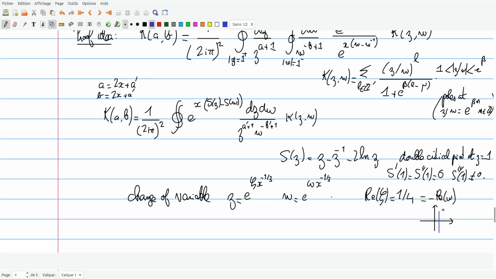So z is integrated over this contour. Sorry, zeta is integrated over this contour, and omega is integrated over this contour.